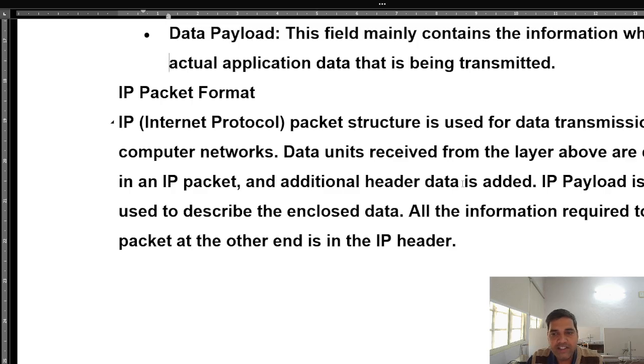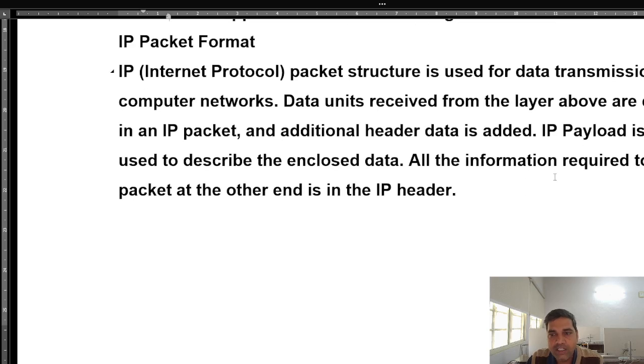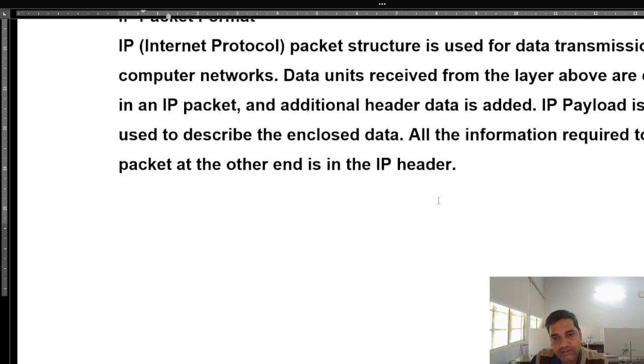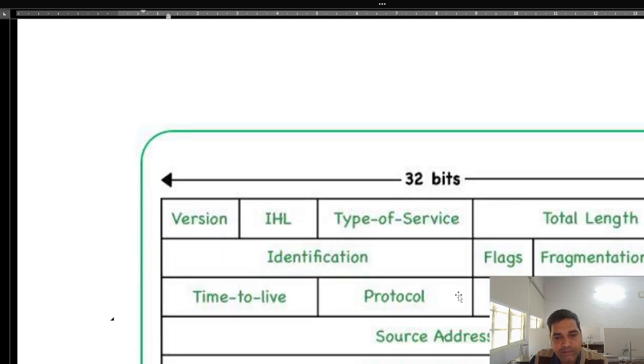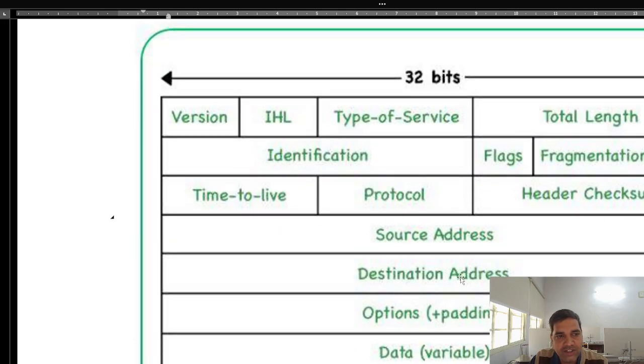Additional header data is added. IP payload is the term used to describe the enclosed data. All the information required to deliver the packet at the other end is in the IP header. Now this is the envelope, this is the IP packet. Now see what the structure is.